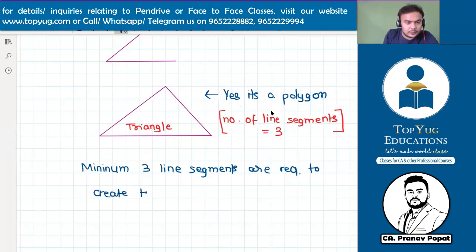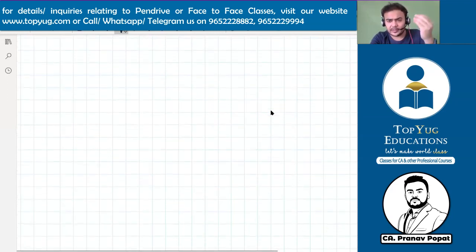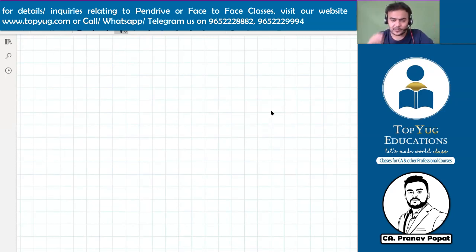We tried with 2 line segments, but we were not able to make a closed shape, so it was not a polygon. So the smallest polygon, the one with the minimum number of sides, is the triangle. Lesser than a triangle, there cannot be any polygon. Is this clear? These are the basic things you need to understand: closed shape and line segments.